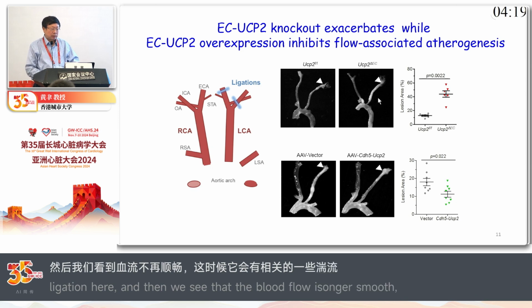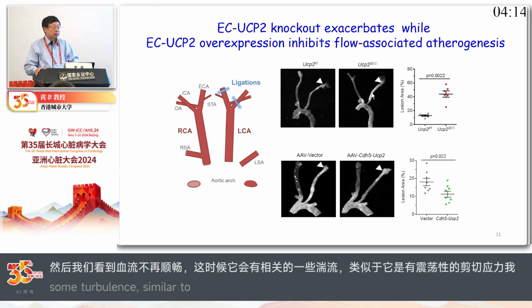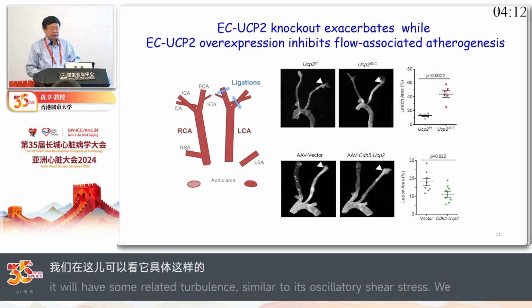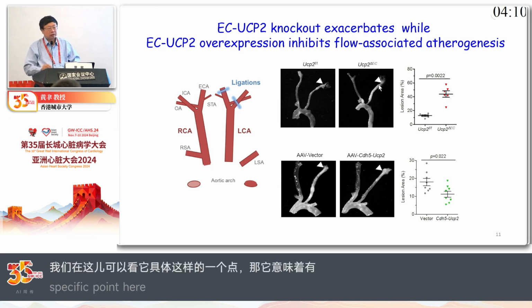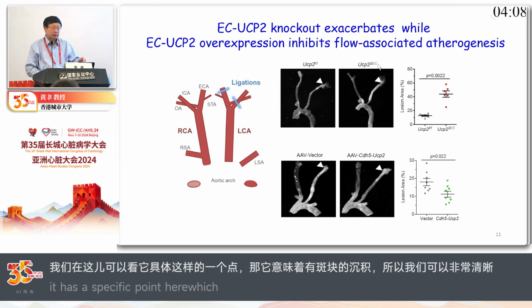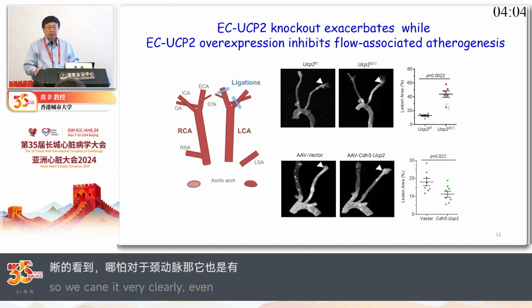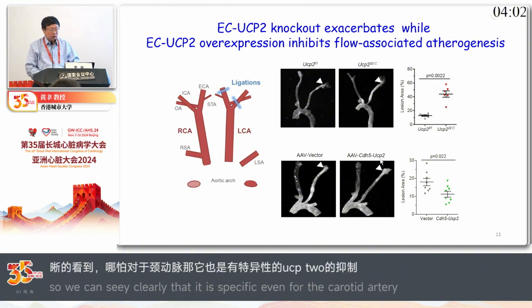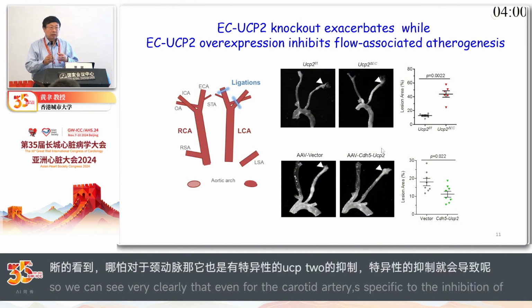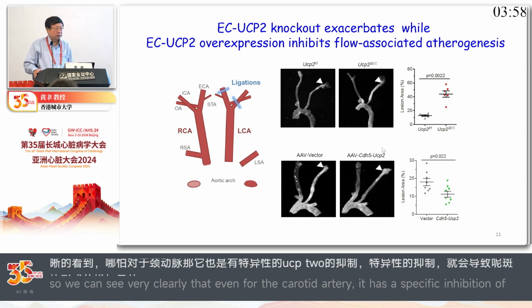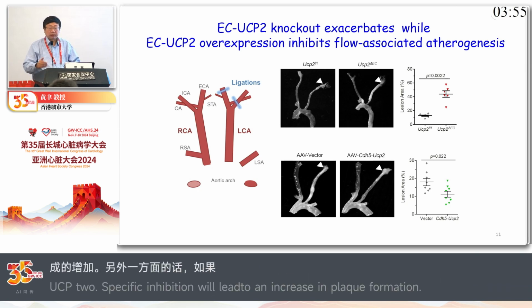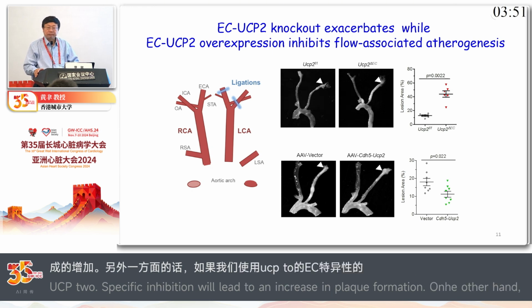This is the spot where plaques deposit. And you can see very clearly, even in the carotid artery, that suppression of UCP2 results in increased plaque formation. On the other hand, if you use EC-specific overexpression of UCP2, it can reduce plaque formation in these models.